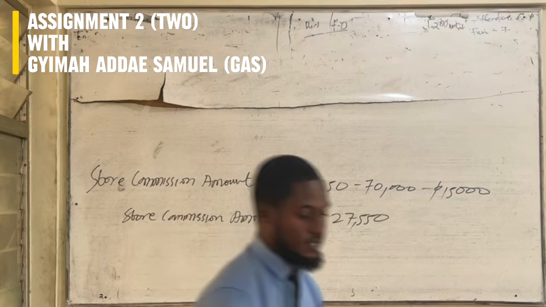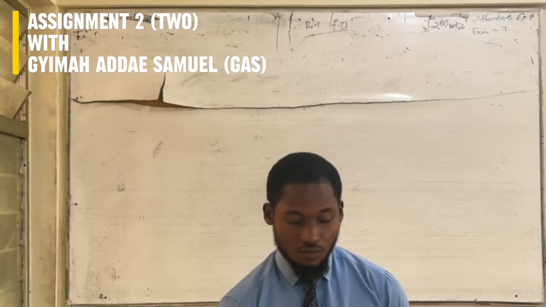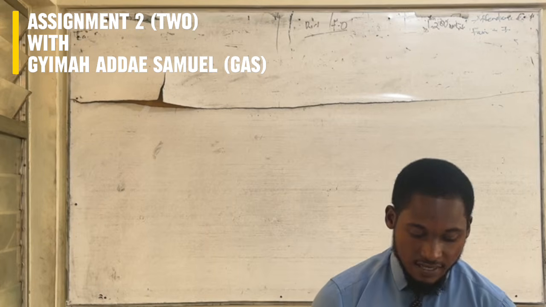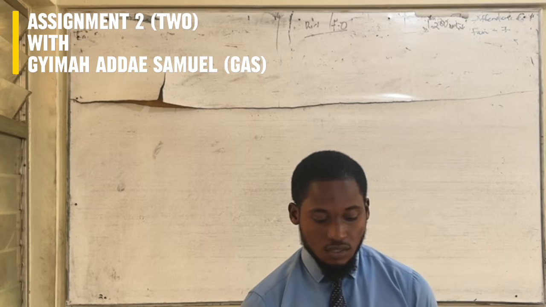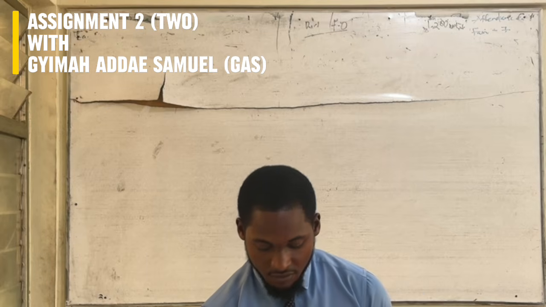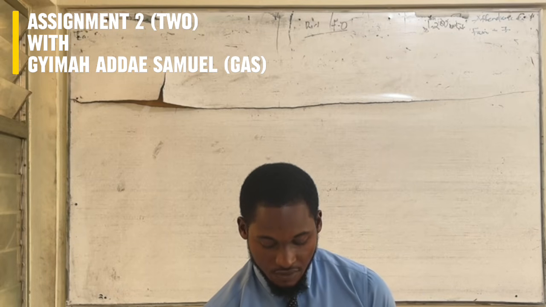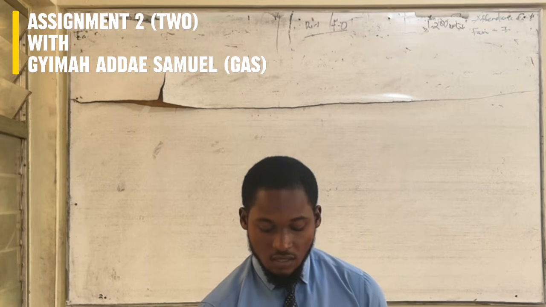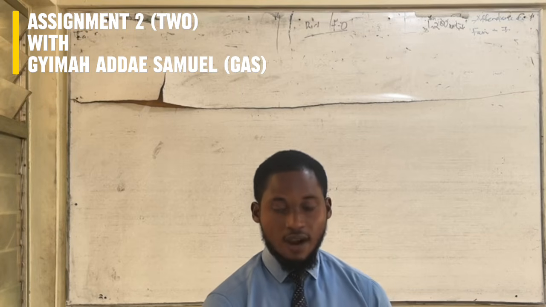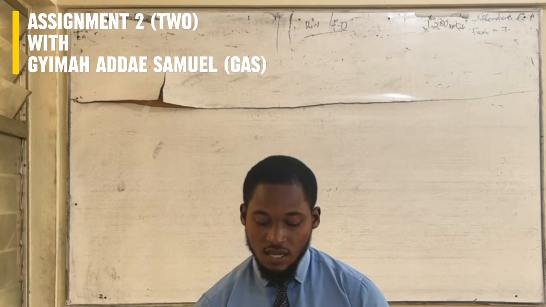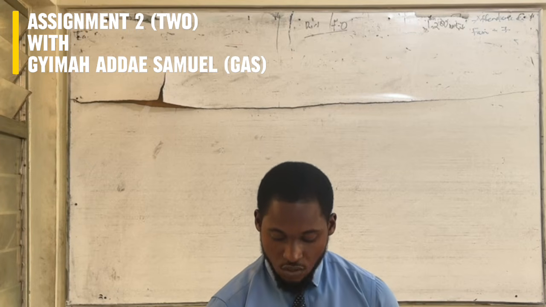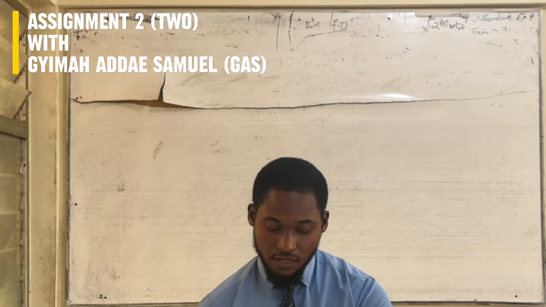We move on to question V. It says Humera is a supervisor. How much override does she make if the store sales in a particular period is 130,500 cedis? So override is override amount times override rate, and override amount is your store sales minus store quota minus store returns.